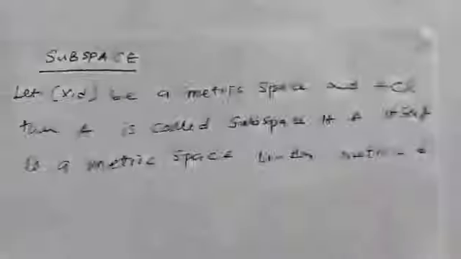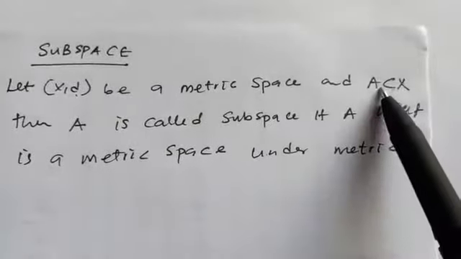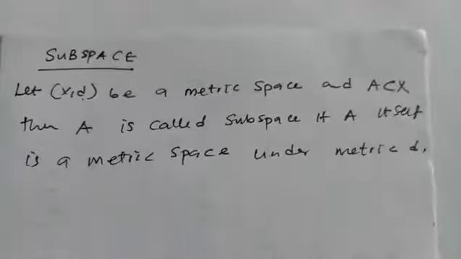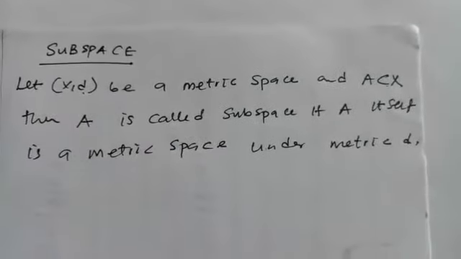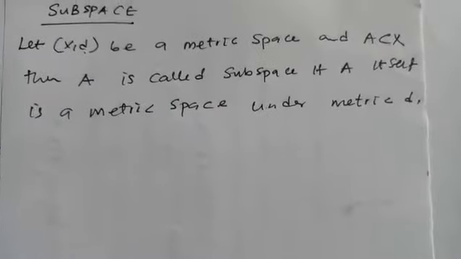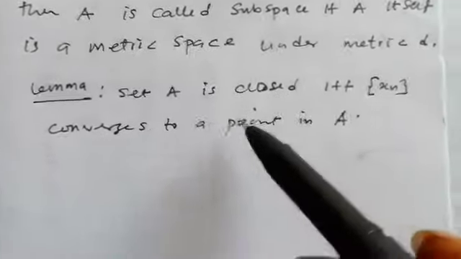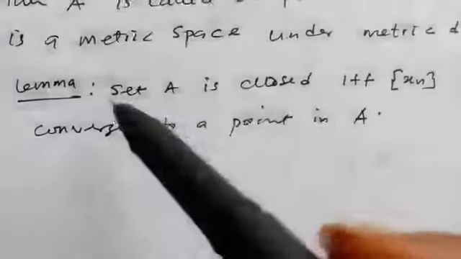So that is the meaning of subspace. If a subset of a metric space is again a metric space, then we call that subset a subspace. So let's consider the following lemma. I will state the lemma without proof.